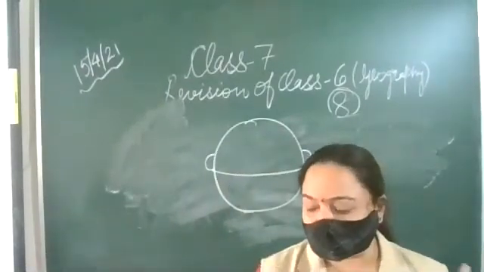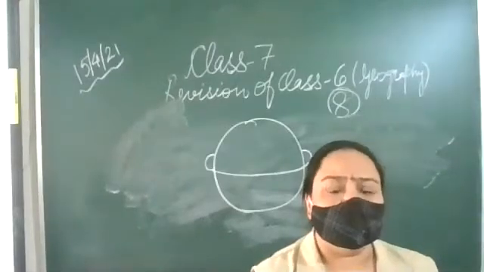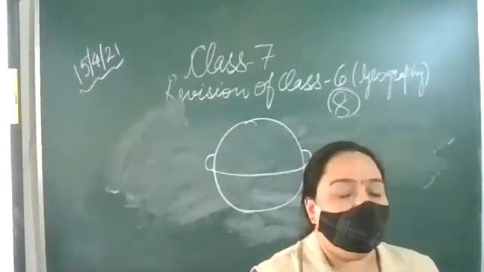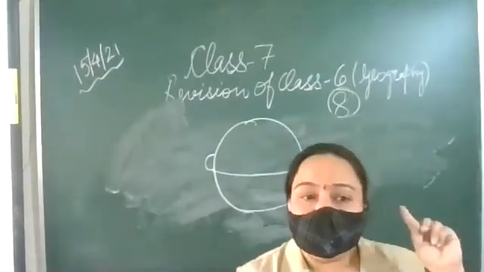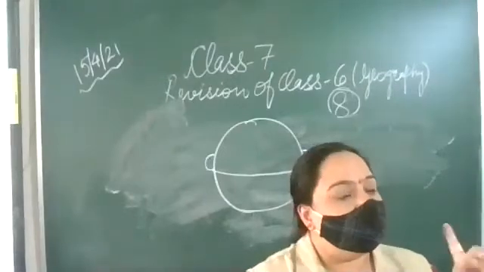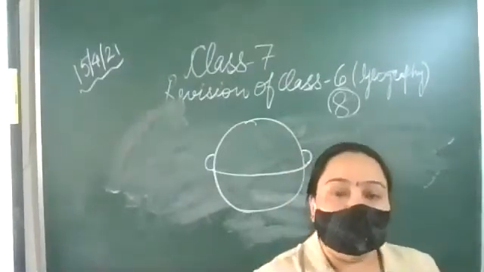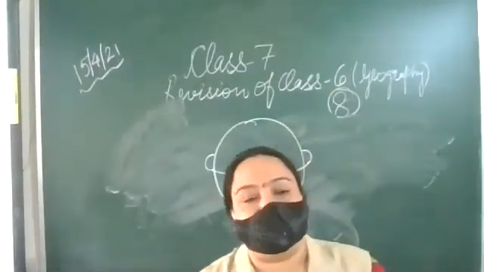So, this is all about the solar system. The solar system in which we are living consists of the sun and 8 planets.